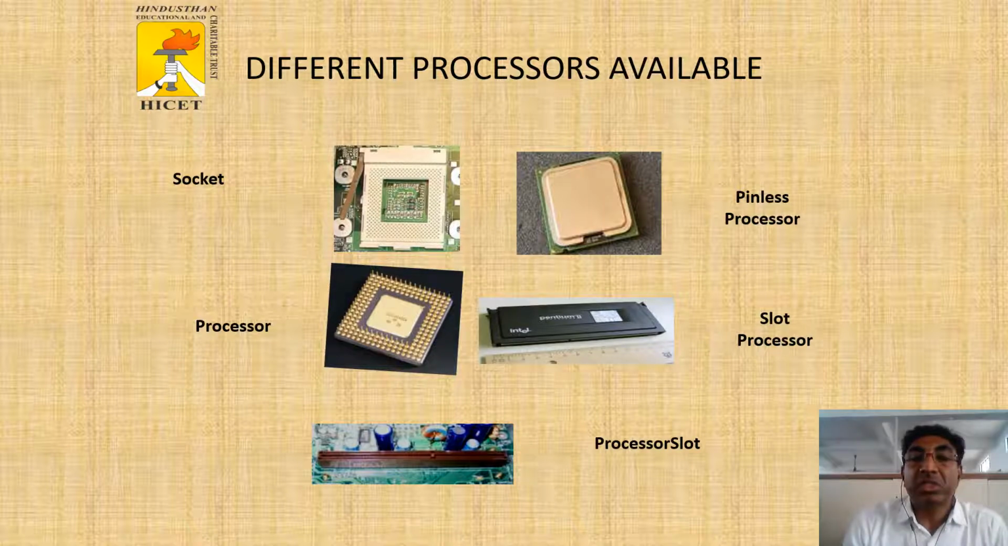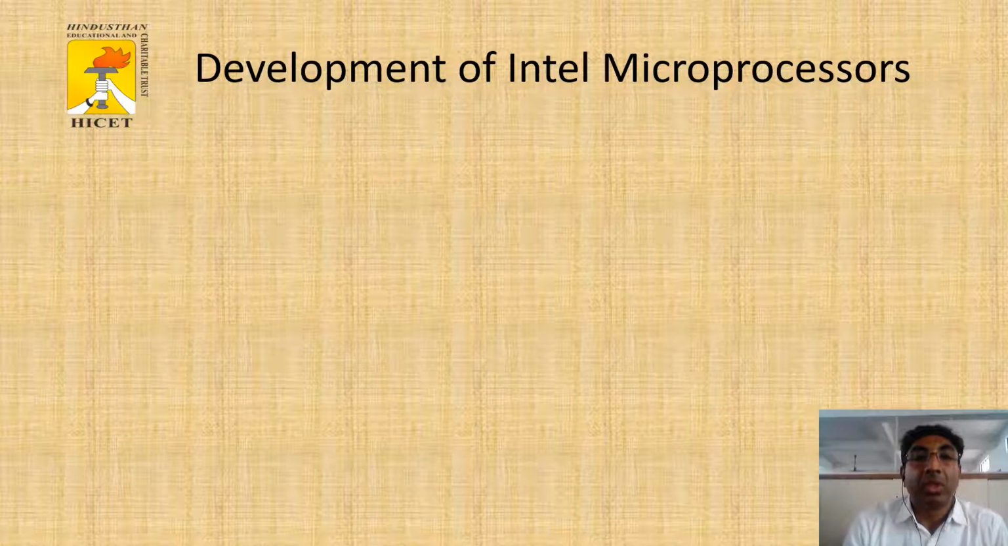Then different processors available in the market. The first one is socket type microprocessor, the second one is processor type, the third one is pinless processor, the fourth one is slot processor, and the fifth one is processors. Then development of Intel microprocessor.